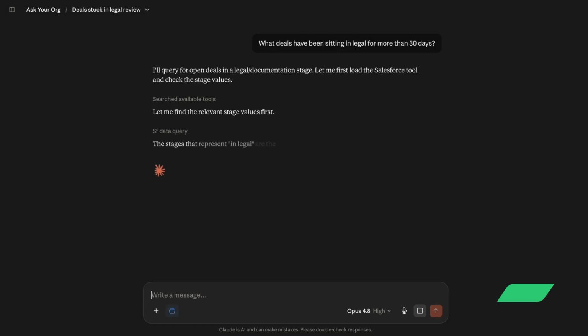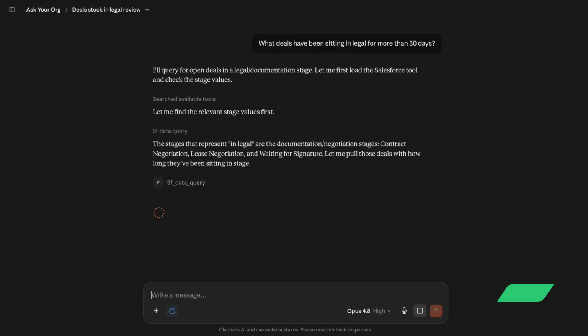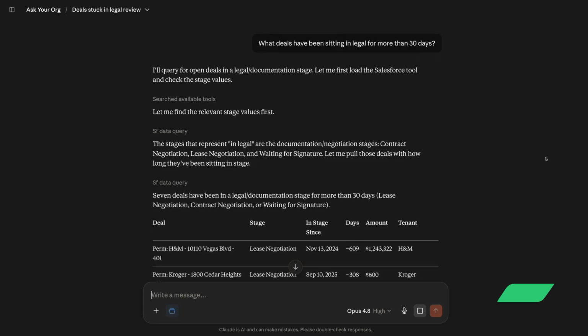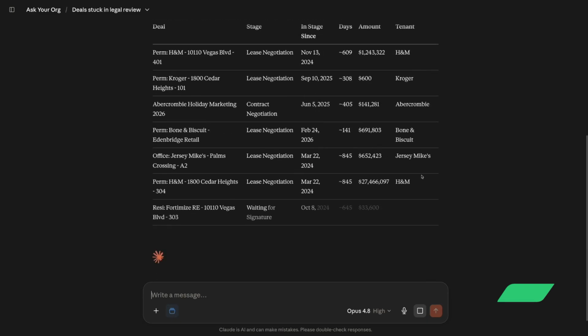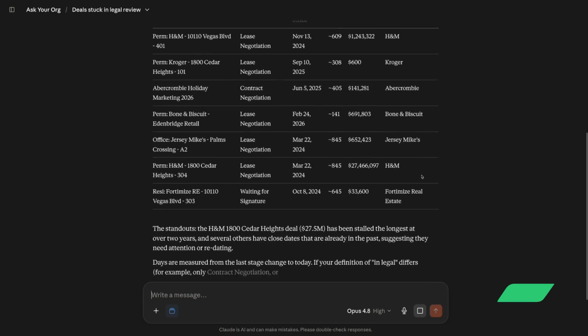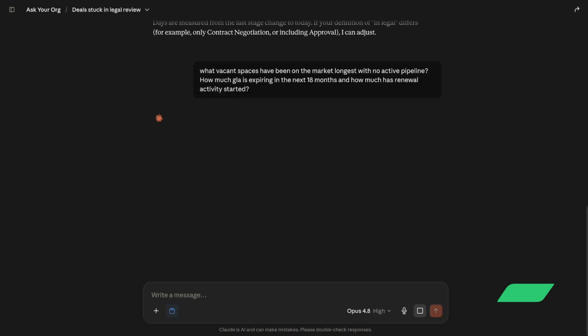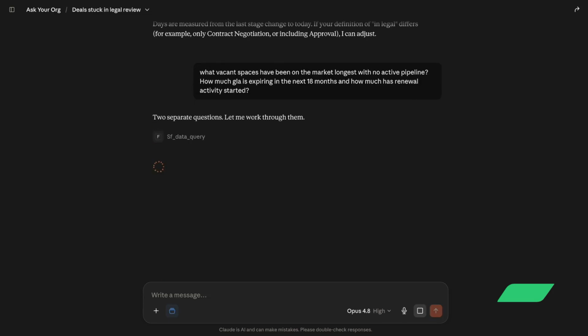We can watch as our AI agent connects to Salesforce, queries the data, determines the appropriate stages to include, and presents the information back to us in an easily consumable way. It even delivers additional insights like what deals have been stalled the longest, and provides clarification on how it's calculating some of these metrics. This makes it really easy for me to ask follow-up questions and fine-tune the information I'm getting out of it. Now I can follow up with a more complex question.